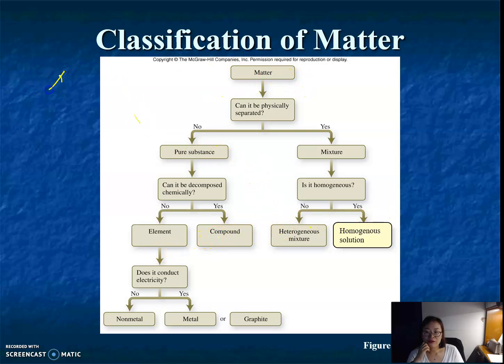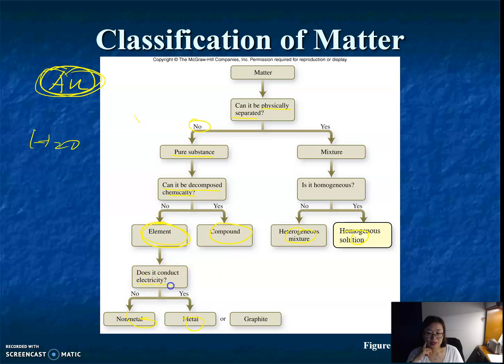For example, I give you a piece of gold. What you need to do is follow this map to see whether I should put it here, here, or here. Let's go through this. Can gold be physically separated? No, I cannot physically separate it. So if it's no, then you go to pure substance. Can it be decomposed chemically? No, I don't think so. I can decompose water, right? But I cannot decompose gold. So then it is an element.